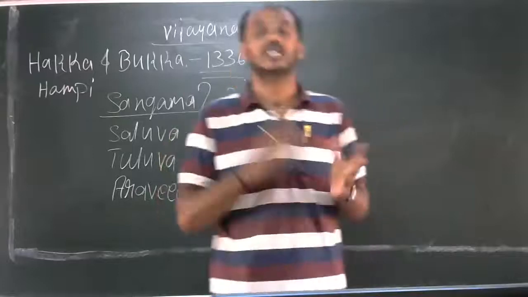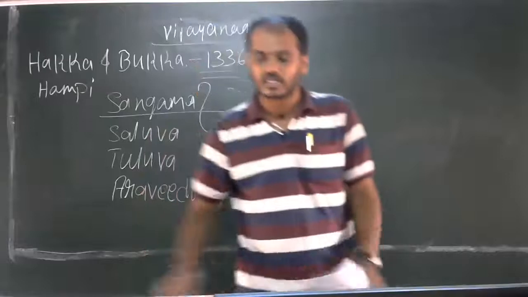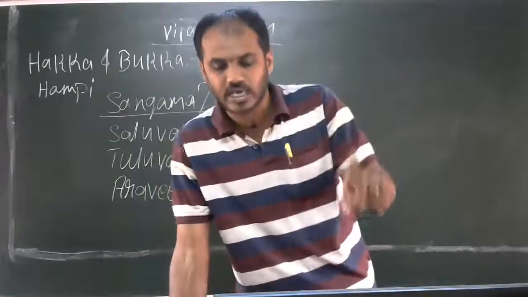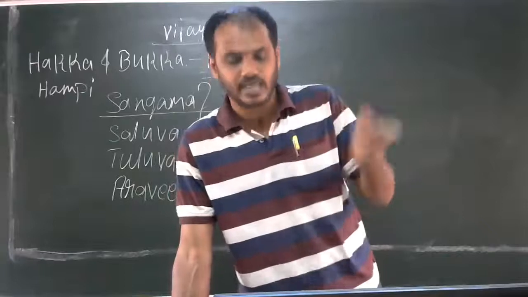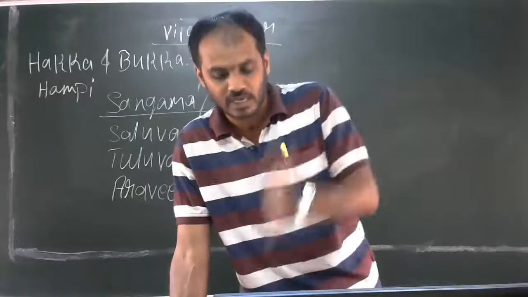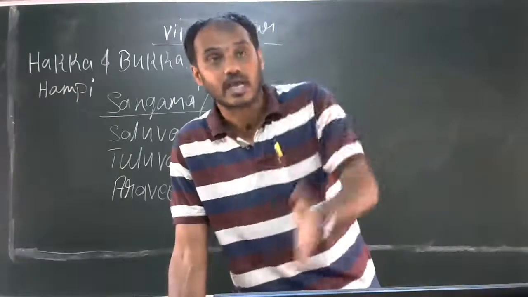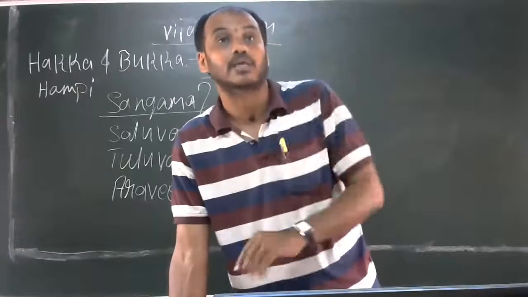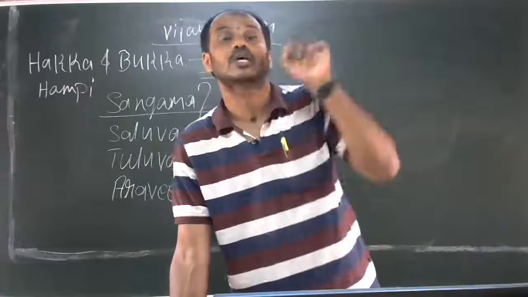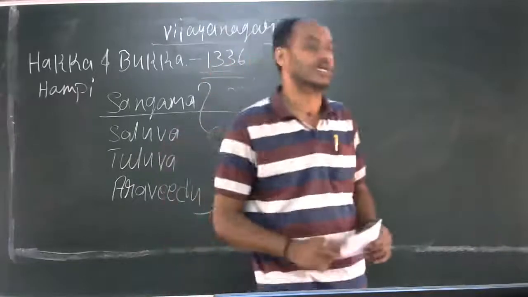He was the son of Narsanayaka of the Tuluva dynasty and his second wife Nagalambike. Narsanayaka's second wife was Nagalambike, and Nagalambike's son was Krishnadevaraya. So now we will study Krishnadevaraya.